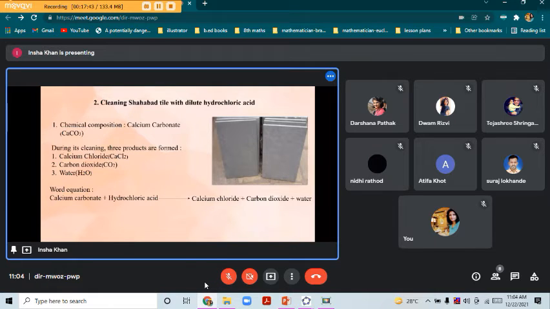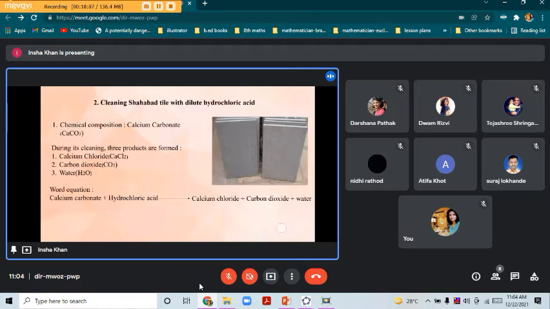So firstly, what happens to calcium chloride? It mixes with the water and then it gets washed away. Whereas the carbon dioxide, that is CO2, forms bubbles and mixes with the air. And finally the water mixes with the water itself. So this was the word equation.